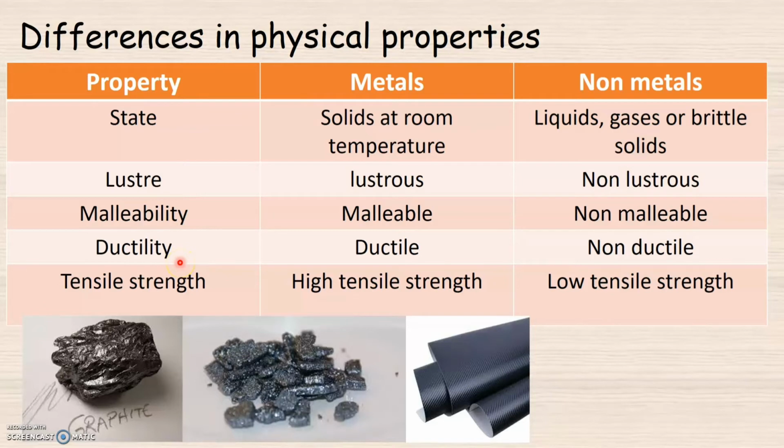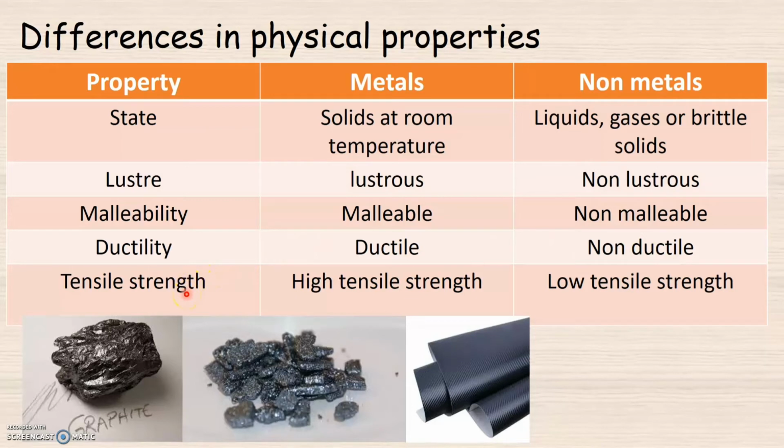In case of ductility, metals are ductile while non-metals are non-ductile. Again, the exceptional cases in case of metals are zinc and mercury. So zinc and mercury are metals that are non-ductile. While in case of non-metals, we again have an exceptional case that is of carbon fiber. So carbon fiber is a non-metal that is ductile, which means it can be drawn into wires.